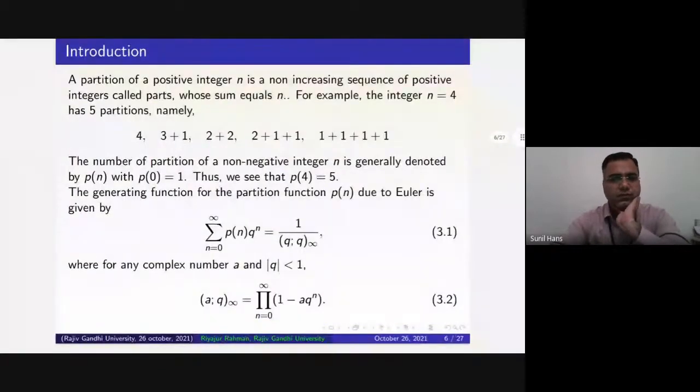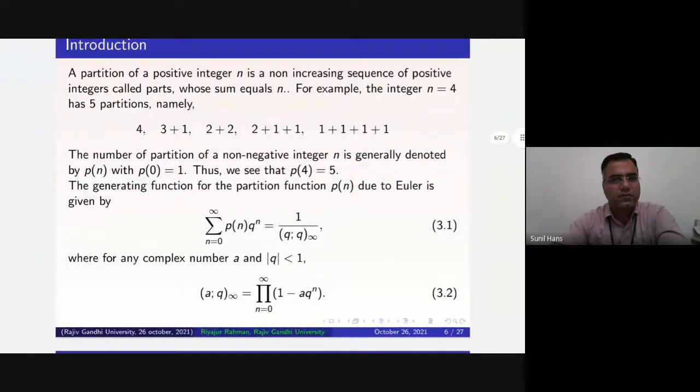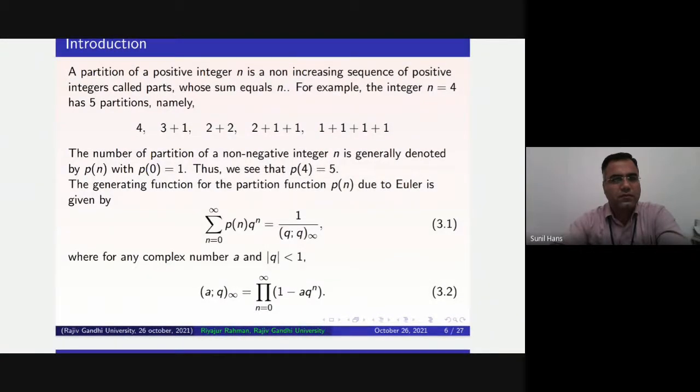Introduction. As my paper is based on partitions, let me introduce partitions to you. A partition of a positive integer n is a non-increasing sequence of positive integers, called parts, whose sum equals n. For example, if n is 5, then it has 7 partitions, namely 5, 4 plus 1, 3 plus 2, 3 plus 1 plus 1, 2 plus 2 plus 1, 2 plus 1 plus 1 plus 1, and 1 plus 1 plus 1 plus 1 plus 1. The number of partitions of a non-negative integer n is denoted by p(n), with p(0) equal to 1. Thus, we can see that the number of partitions of 4 is 5.